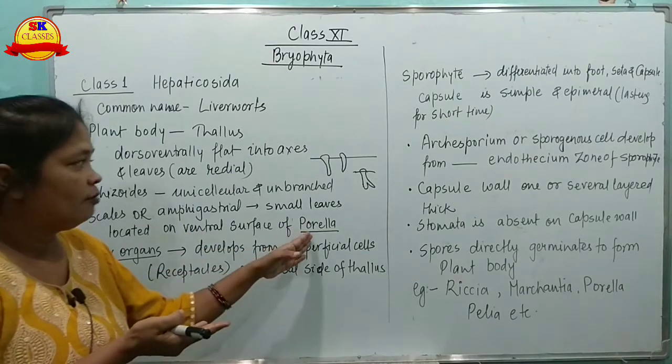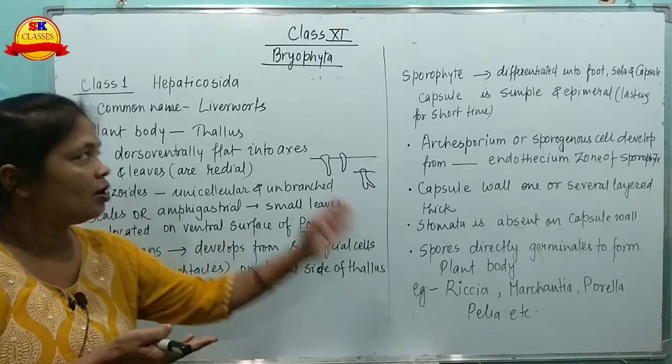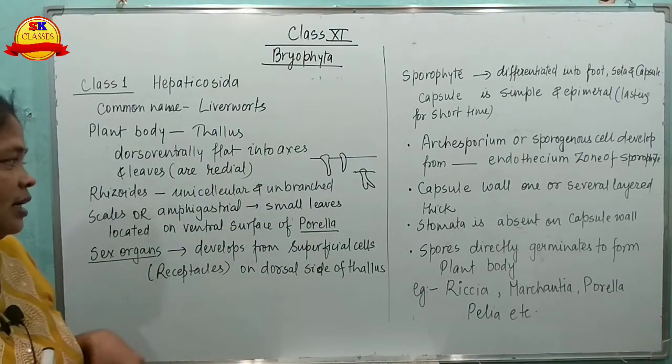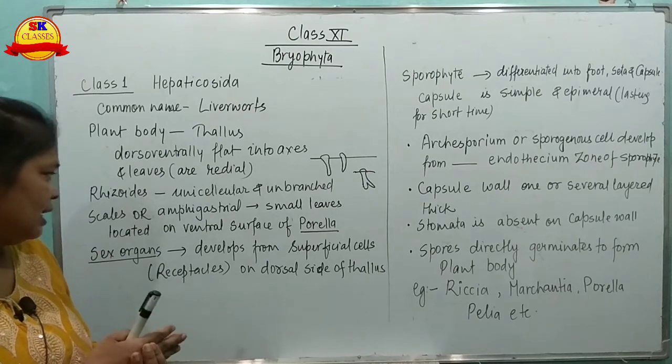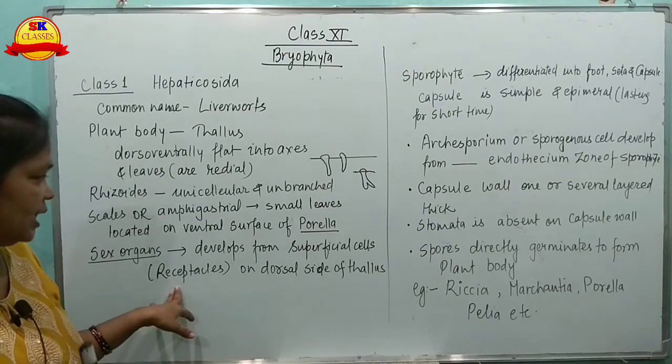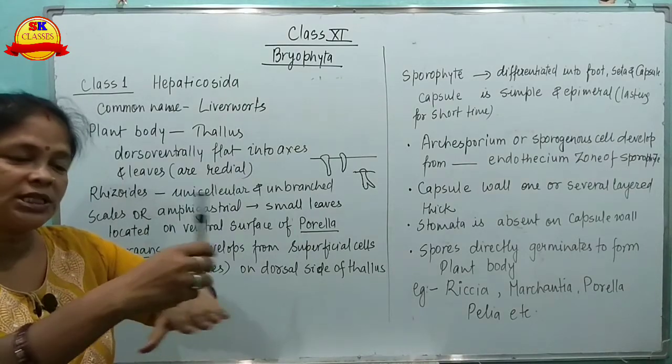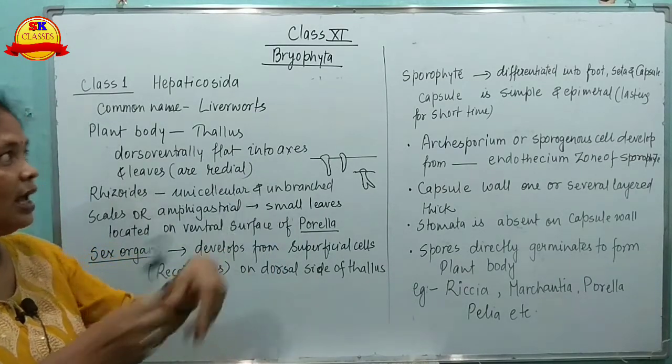In the case of Porella, this is an example of the Hepaticopsida. The sex organs are superficial cells or receptacles on the dorsal side of the thallus. They are present on the dorsal side of the thallus like this.